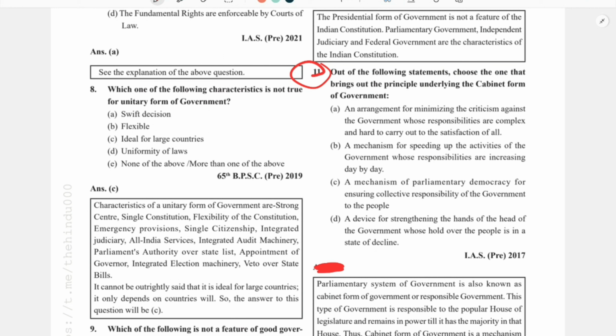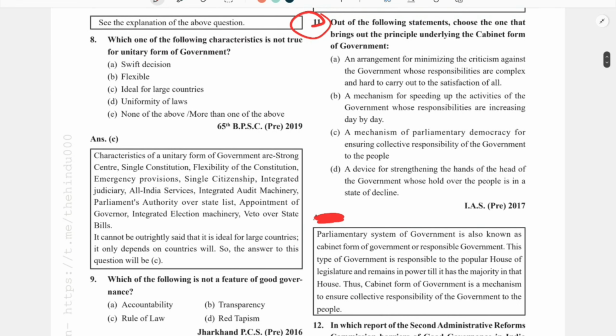Welcome to another video where we are going to discuss the remaining questions related to the previous topic, which was governance system. In the previous two videos, we have discussed at length the details and the fundamental concepts regarding the various governance systems. We have also drawn comparisons between various systems, like the unitary and federal system, and the parliamentary and the presidential system.